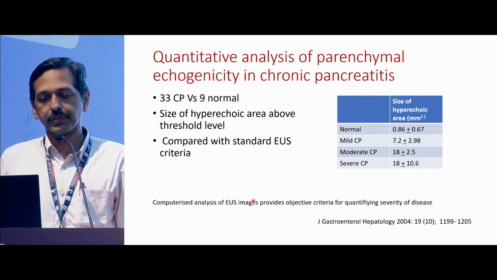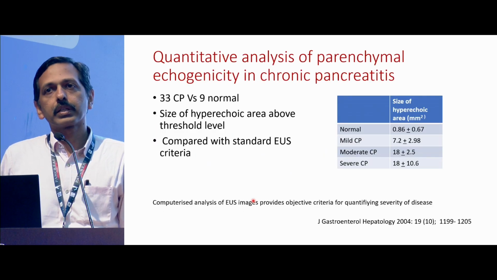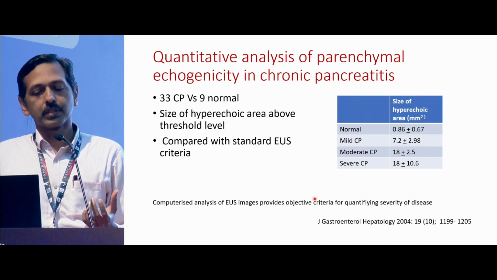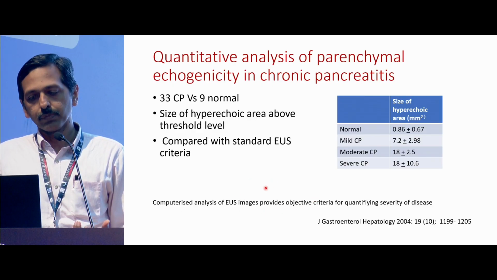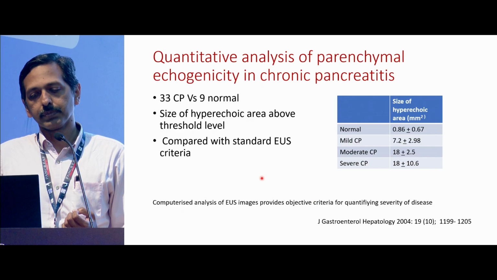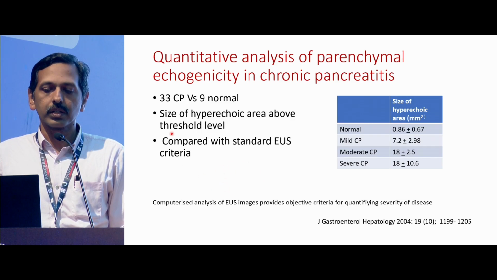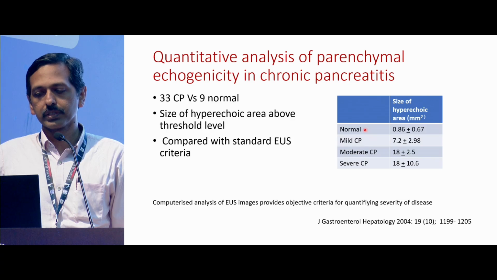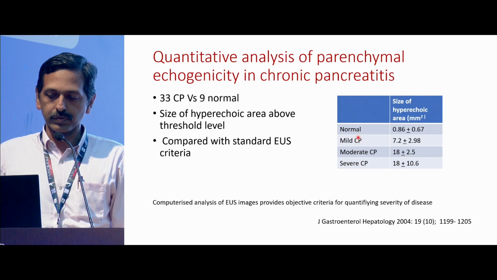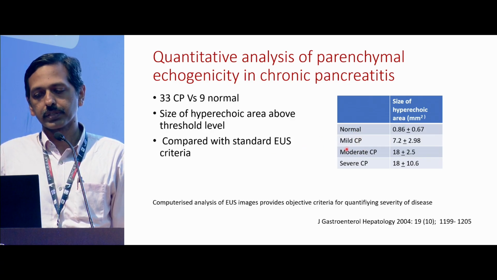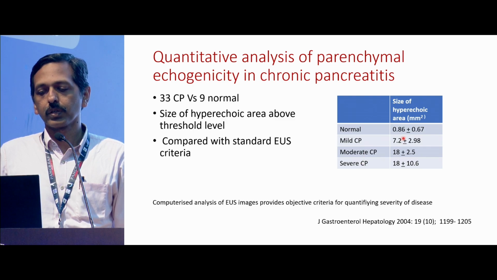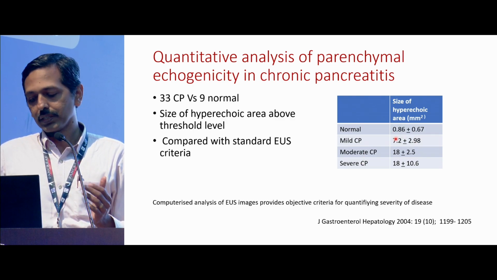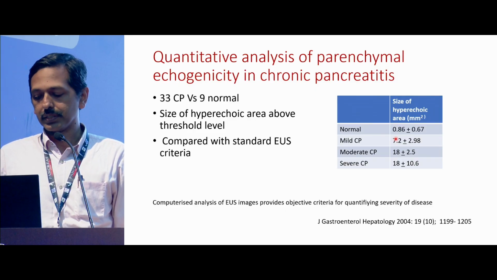But before elastography came in, the earliest attempt at quantifying this fibrosis was on B-mode imaging, using computerized statistical software to look at the size of the hyperechoic area above a threshold level. They could see that when they compared it with the standard EUS criteria, with increasing severity of chronic pancreatitis, the size of that hyperechoic area was also increasing. So that was the earliest attempt before elastography set in.